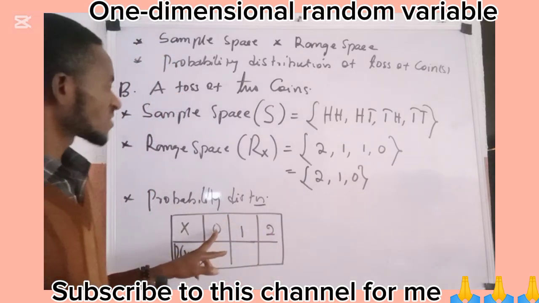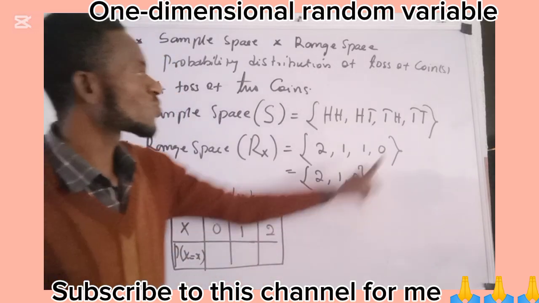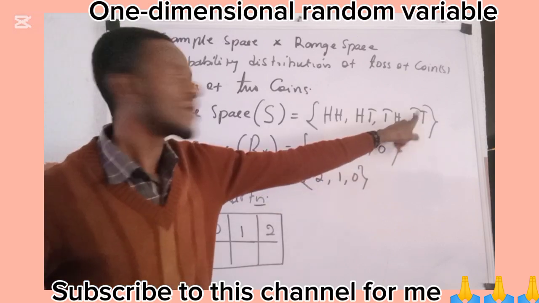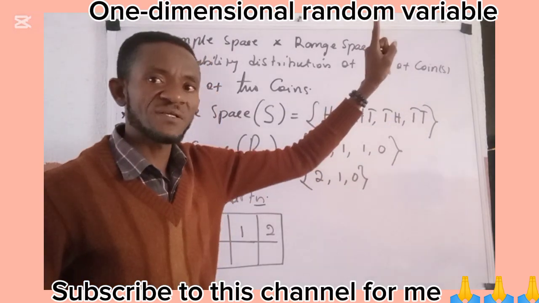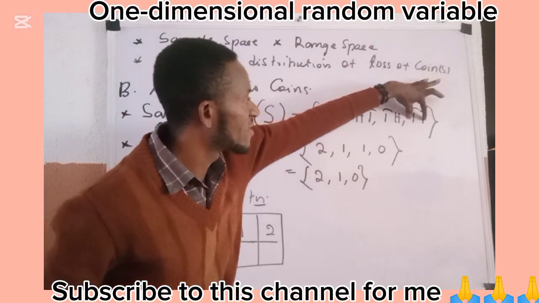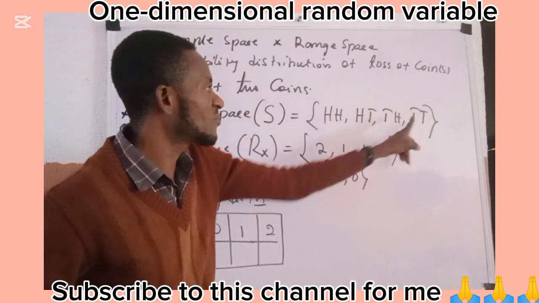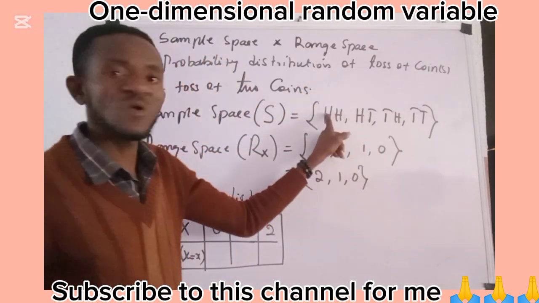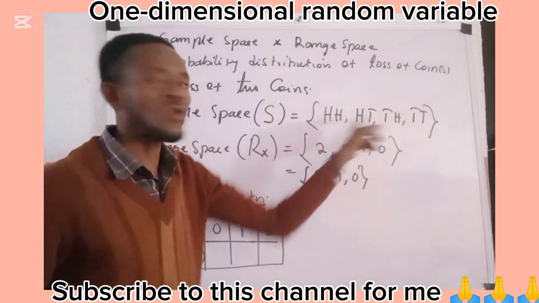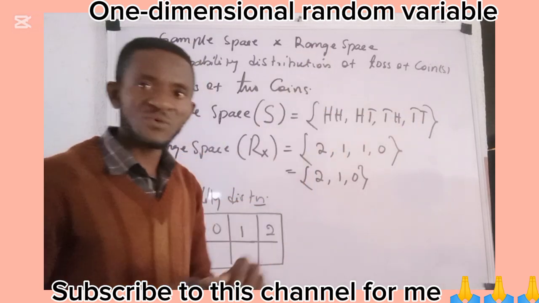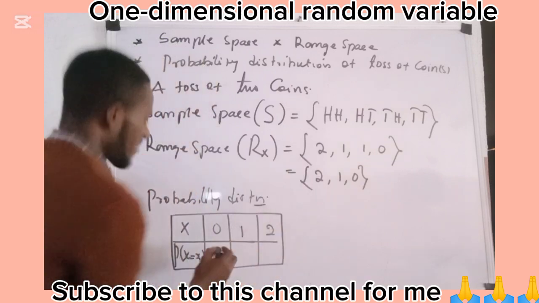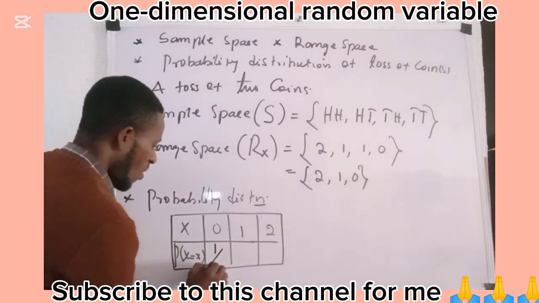When we talk about 0, we are referring to a place where there is no head, and this is the only place where there is no head. Only one item is there. And how many items do we have in the sample space? 1, 2, 3, 4. So it is going to be 1 all over 4. That is expected outcome all over total possible outcome. So in that place I'm going to have 1 all over 4.